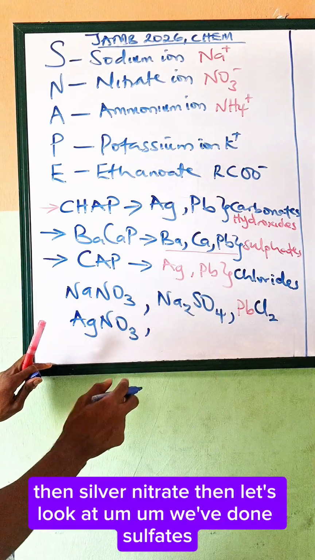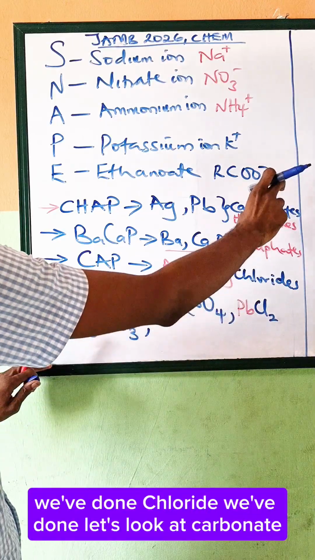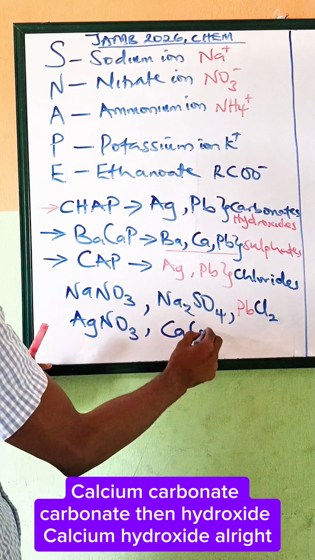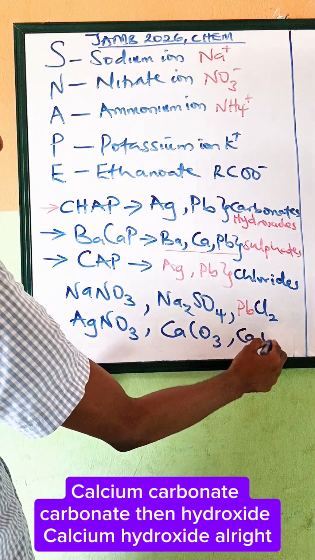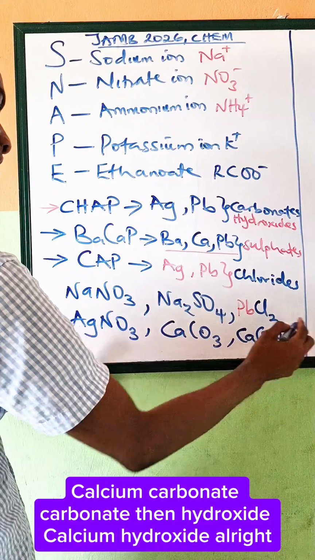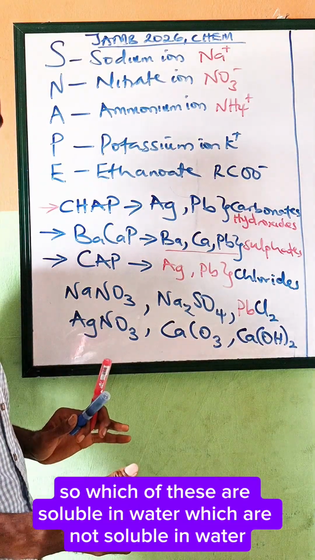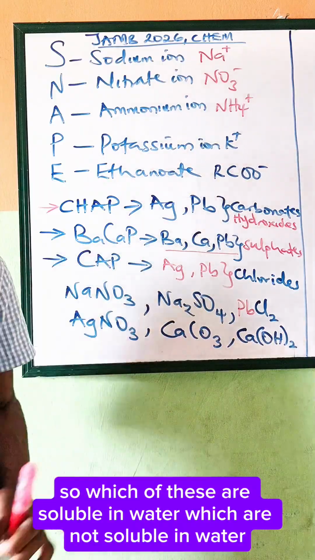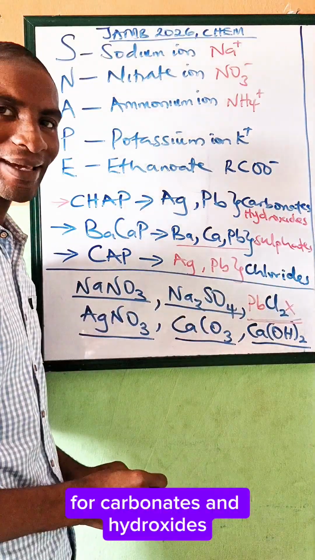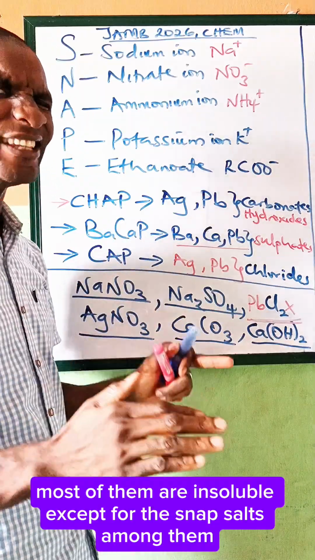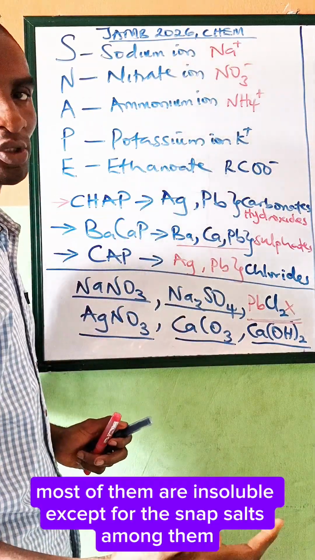We've done sulfates and chloride. Let's look at carbonate: calcium carbonate, then hydroxide: calcium hydroxide. Which of these are soluble in water and which are not? For carbonates and hydroxides, most of them are insoluble except for the SNAPE salts among them.